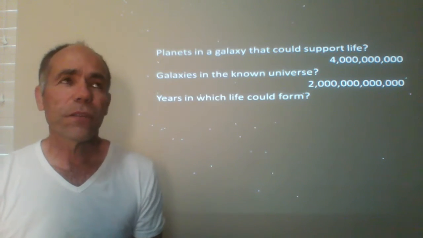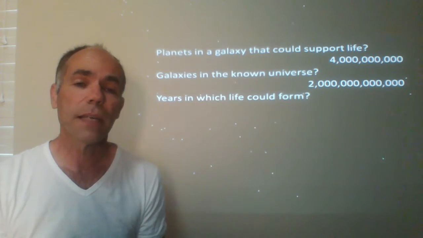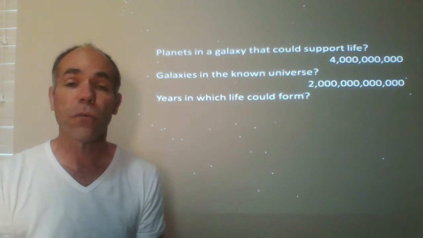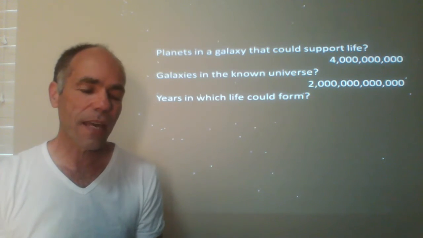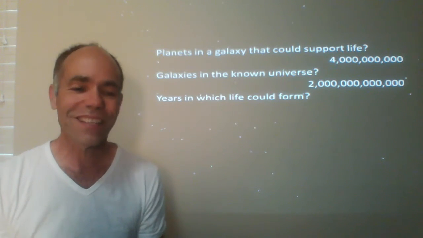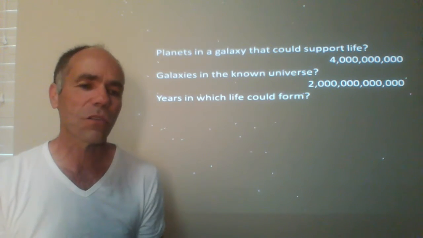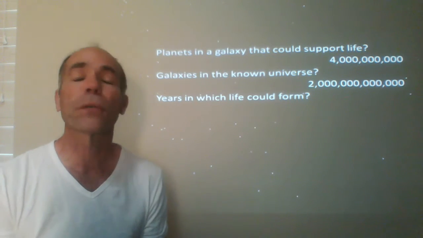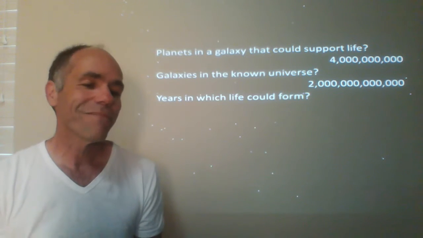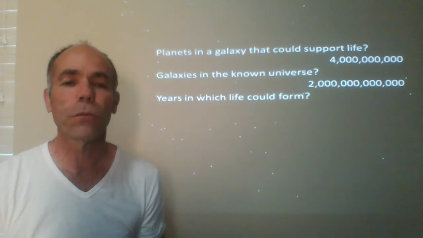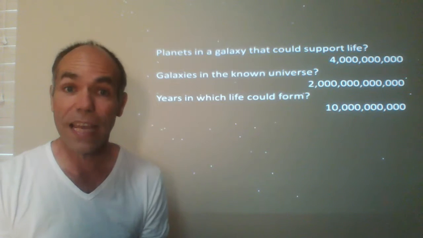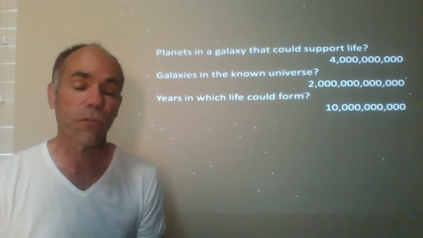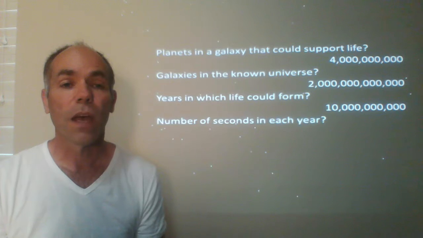The years in which life could form, that's a bit of a tougher question because the universe has been around for 14 billion years, but it took a while for planets to form. And even then, most planets don't exist in a stable form for all that long. So I would say for most planets, the opportunity for life to form is going to be limited to a few billion years. But for the sake of argument, let's give it 10 billion years. Certainly, there's not going to be any planet that would be stable for more than 10 billion years and allow life to form for a greater period than that.